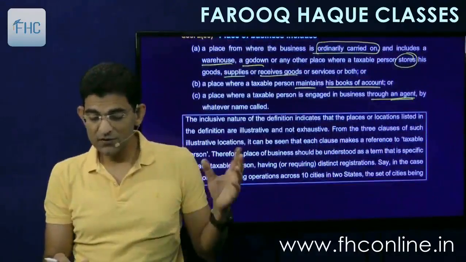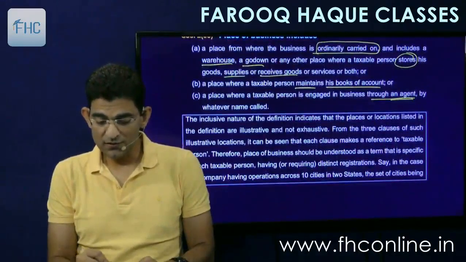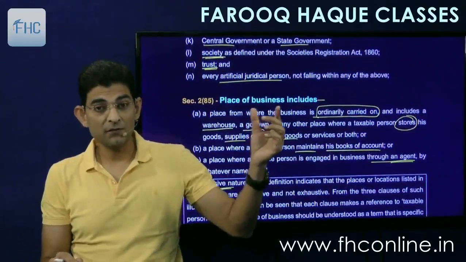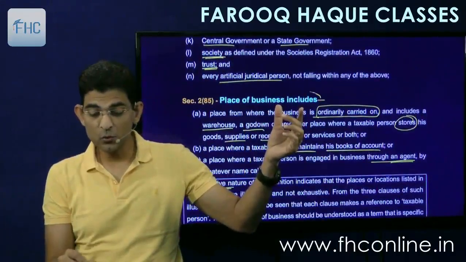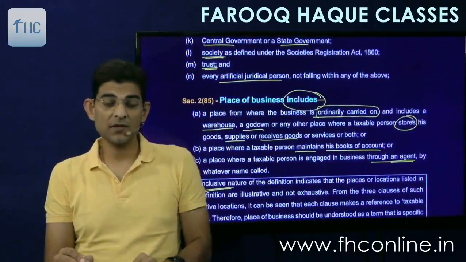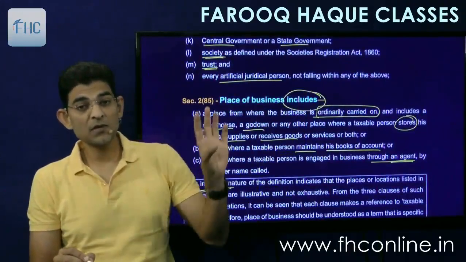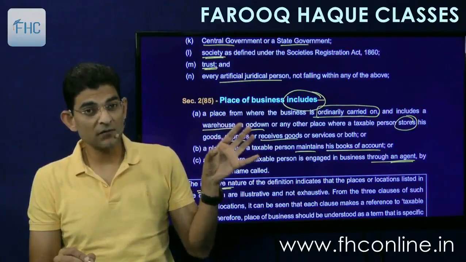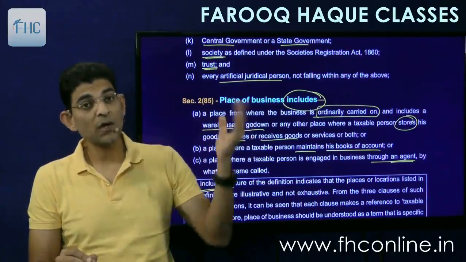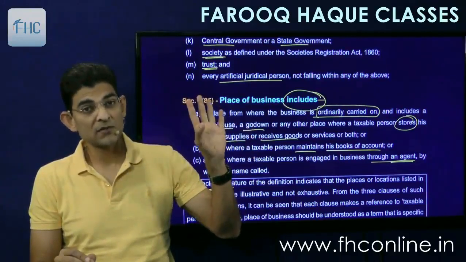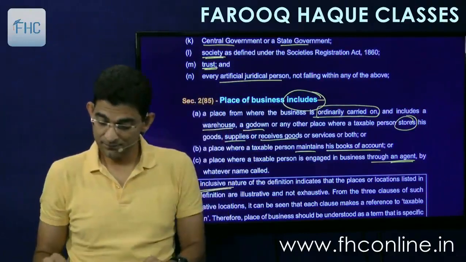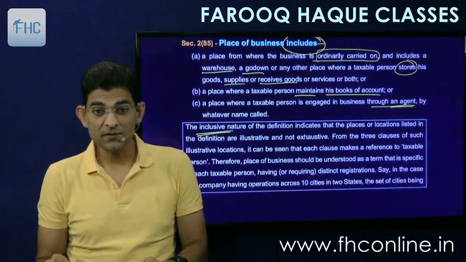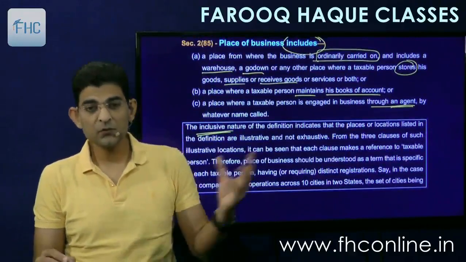And then of course it is given that the definition is inclusive in nature. Like I have already explained many times, whenever any definition starts with the word includes, then it is an inclusive definition. So in every inclusive definition, the list of clauses A, B, C is illustrative and not exhaustive. So you can have many more places as place of business. These three are just examples, they are illustrations. So that is given here.